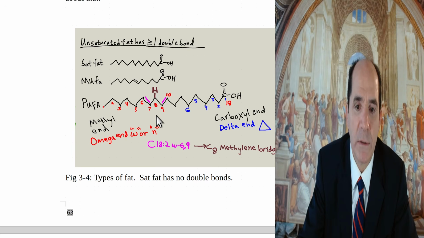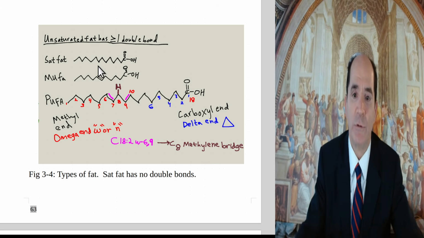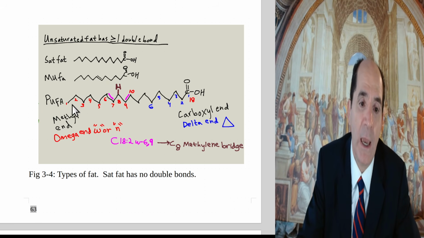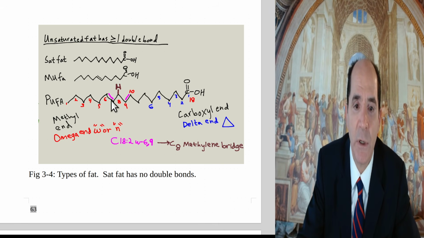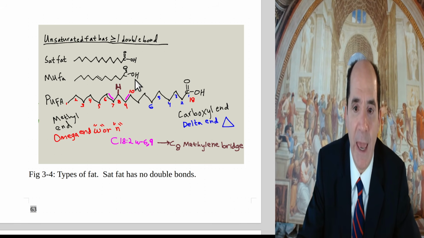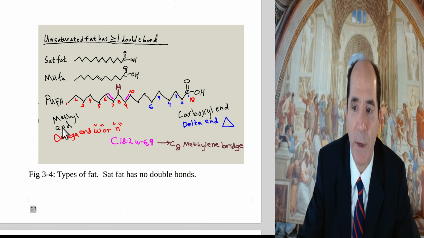Okay, a little bit about what the different types of fats are. Fat with no double bonds is called saturated fat, because all the carbons are saturated with hydrogen. Unsaturated means to have a double bond. So monounsaturated, the characteristic thing is like oleic acid in olive oil. Okay, and here's a PUFA, polyunsaturated fatty acid. That means there's at least 2 double bonds. So here's the first one, here's the second one. You count them from the carboxylic acid, the carboxyl end of a fatty acid. This is the methyl group at the end, CH3 group, so this is the methyl end.